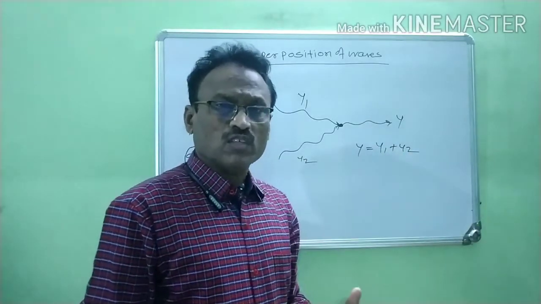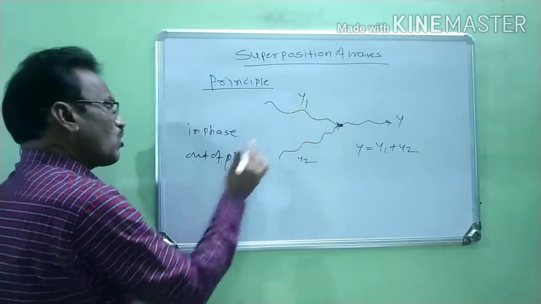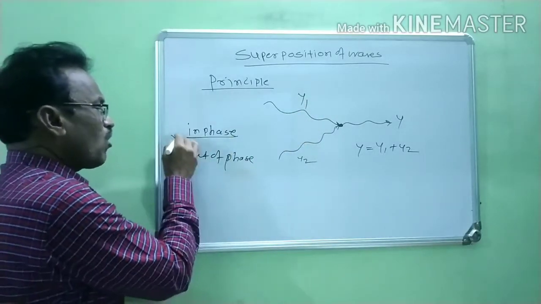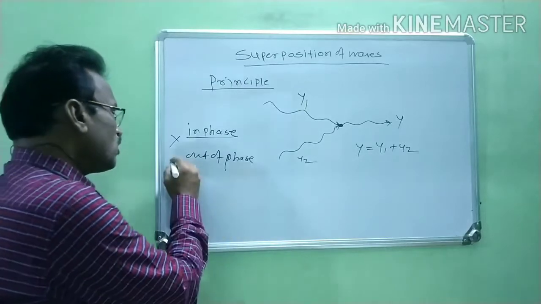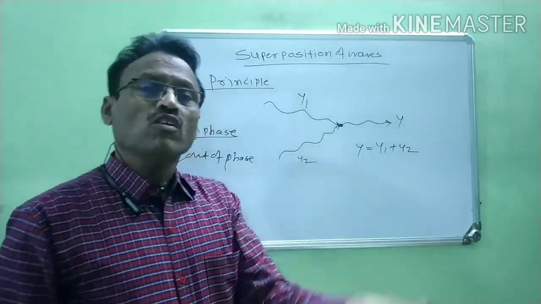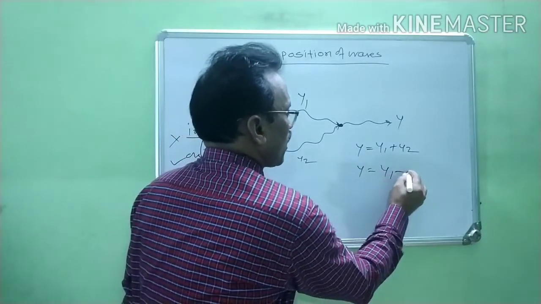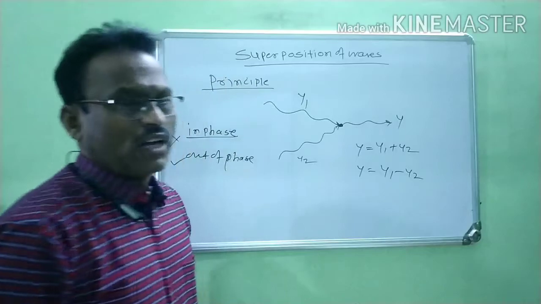But when these two waves are not in phase, meaning they are out of phase, the displacement is written as y equal to y1 minus y2.